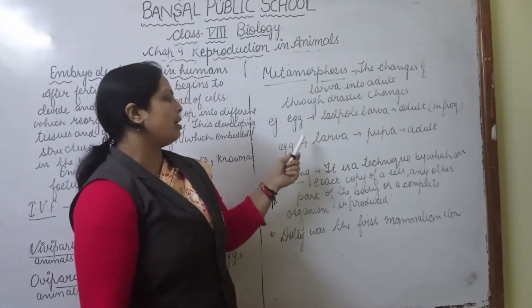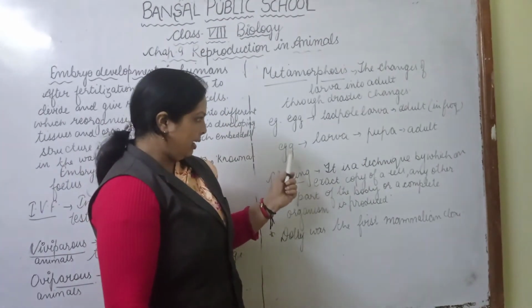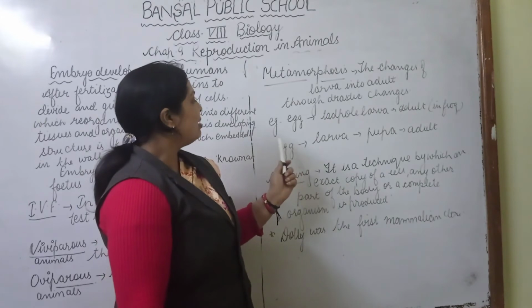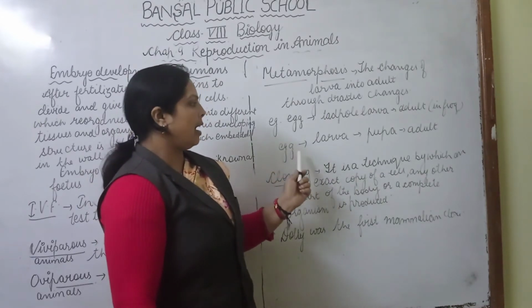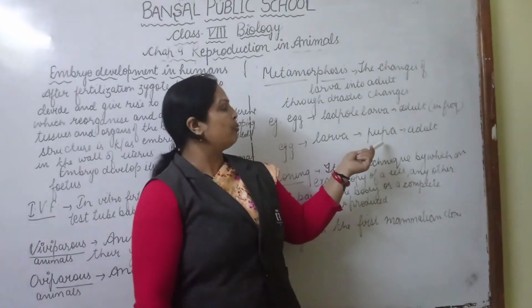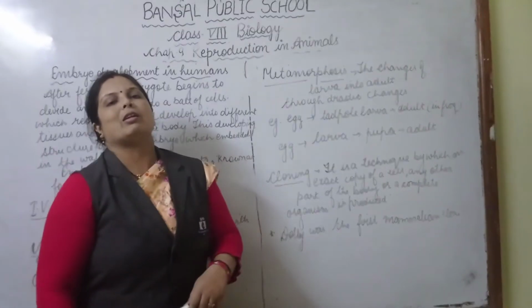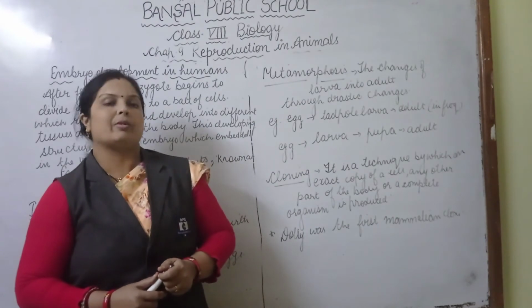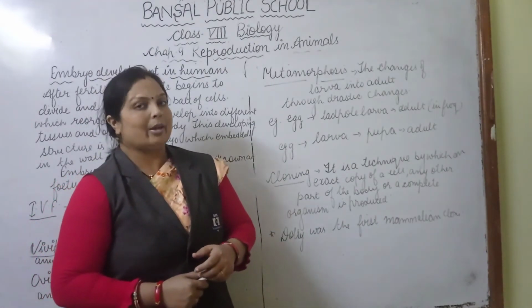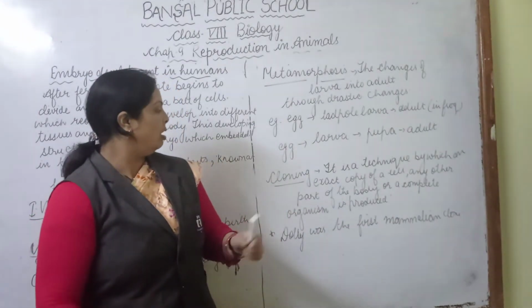This is known as metamorphosis. In insects, metamorphosis also takes place. Insects lay eggs, which convert into larvae, then into pupae, and the pupa converts into an adult. This procedure is known as metamorphosis. Metamorphosis takes place in the presence of thyroxine hormone in frogs and insect hormones in insects.